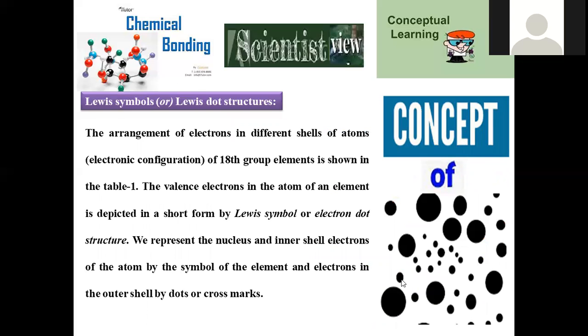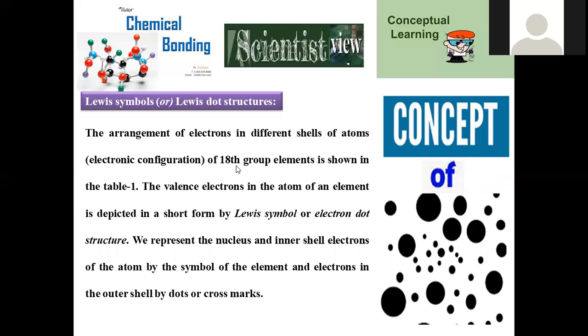Now let us move on to the actual concept of the Lewis symbol. The Lewis symbol is purely based on dots. That's why it is conceptualized in this dotted manner. How electrons are arranged in the different shells of atoms is clearly mentioned with electronic configuration. That started in the 18th century.